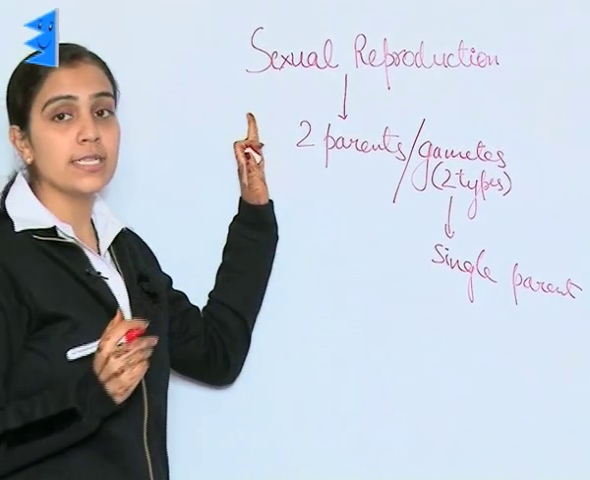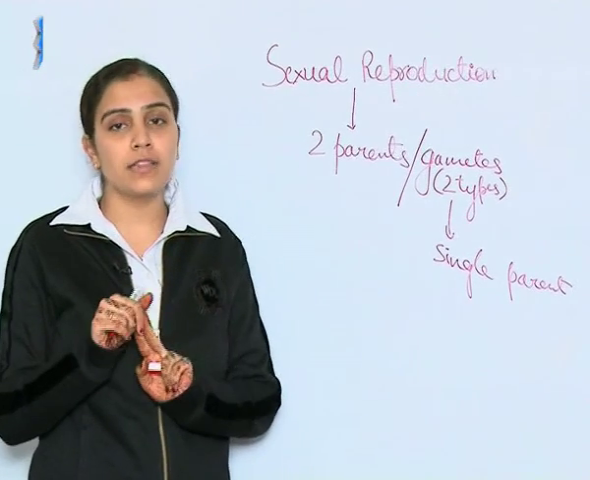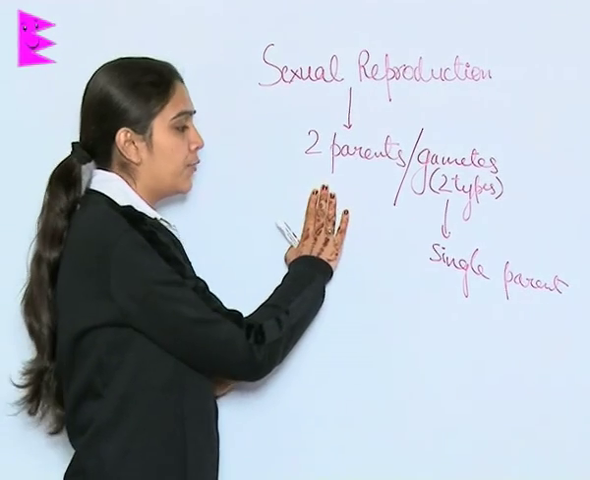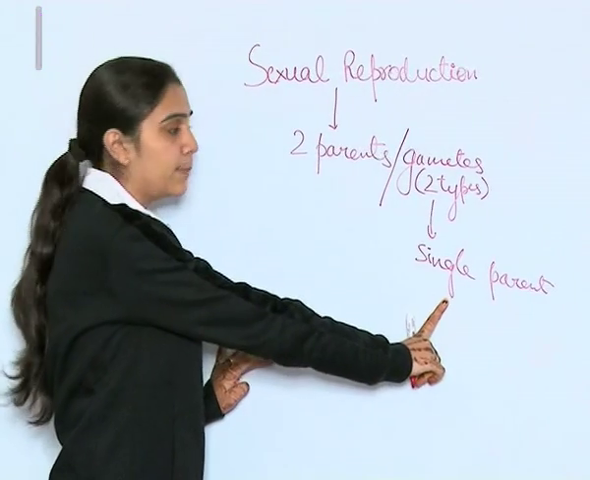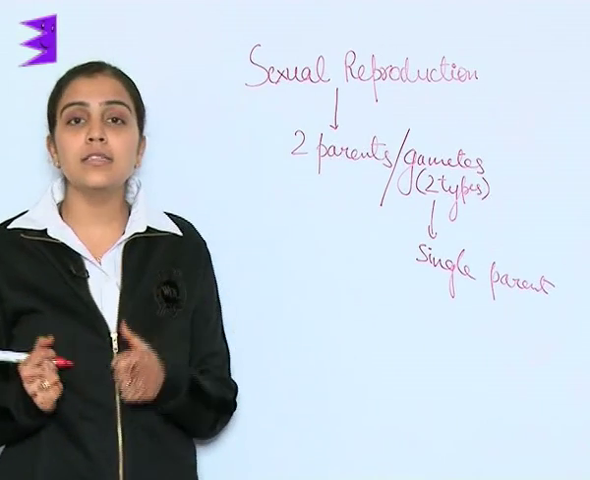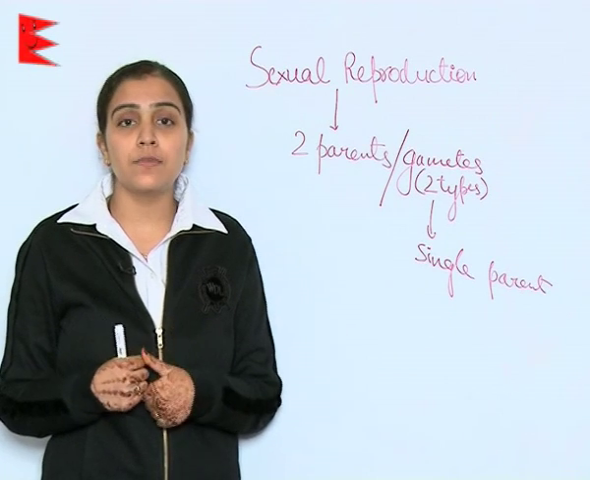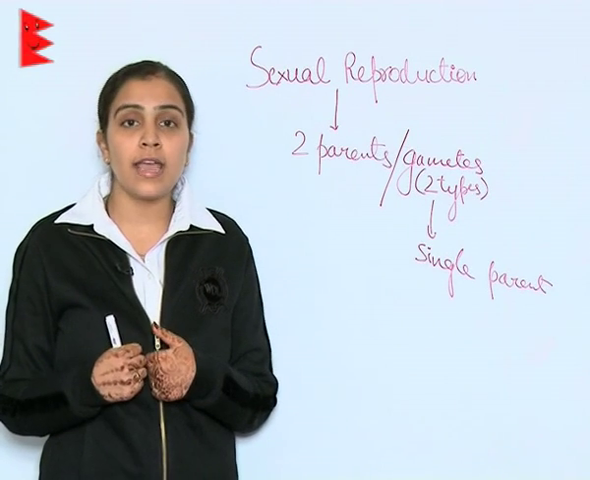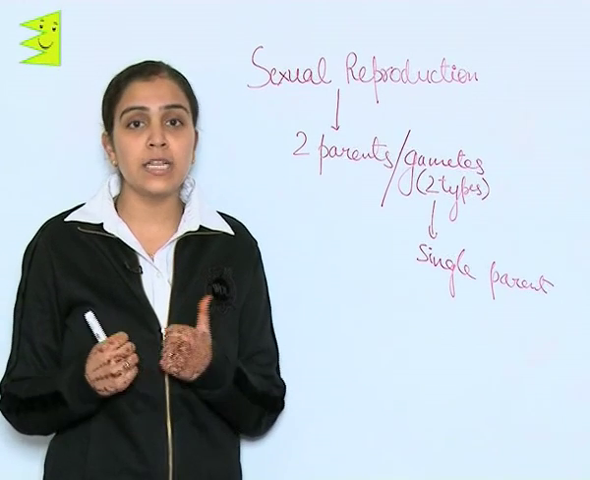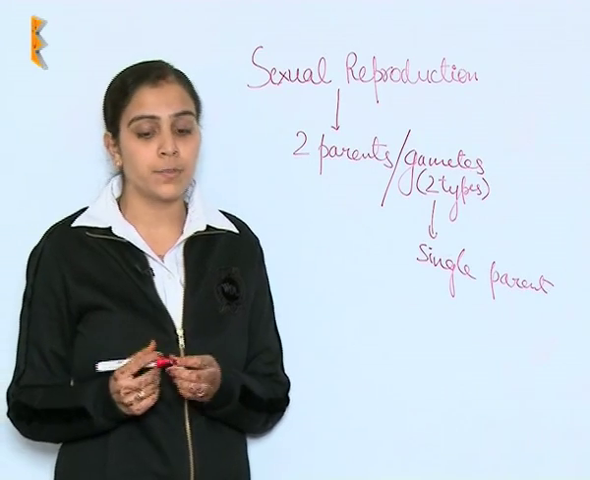But the process involves two types of gametes, the male gamete and the female gamete. The gametes may be formed by two different parents or by a single parent. What happens in sexual reproduction is these two gametes fuse, then they fertilize, then they give rise to a zygote. This zygote develops into an embryo, leading the process of embryogenesis and thus producing the offspring.